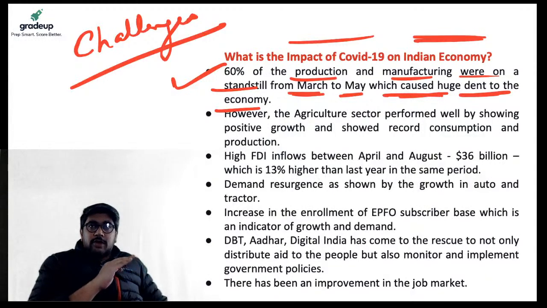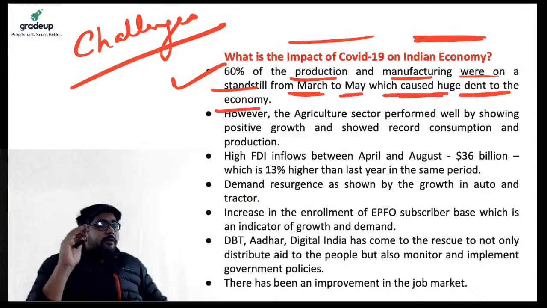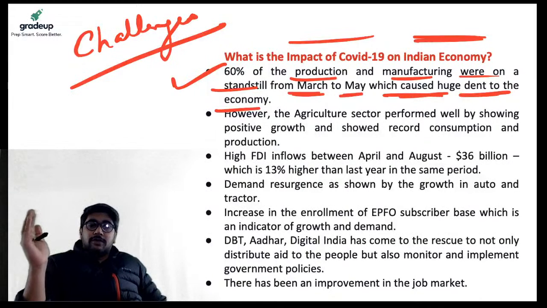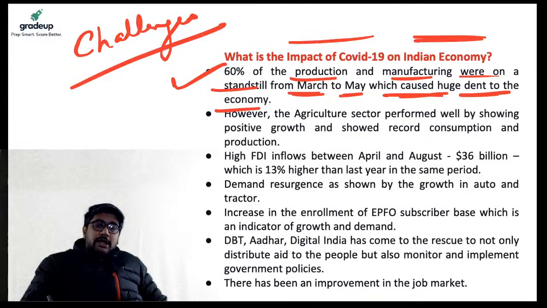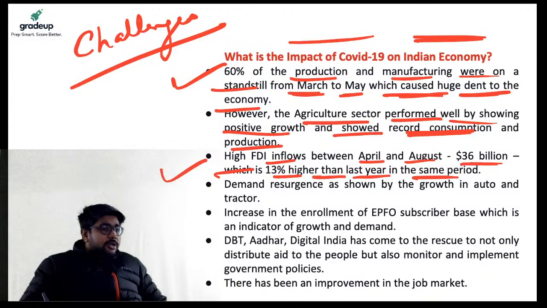Production and manufacturing were at a standstill due to the lockdowns that were imposed in the country to prevent the number of rising cases of coronavirus. However, the agriculture sector did perform very well by showing positive growth and showed record consumption and production in the country. In fact, our supply chains were revamped with government intervention, and government intervention really helped the farmers. Then there were high FDI inflows between April and August, close to $36 billion, which is 13% higher than last year in the same period.